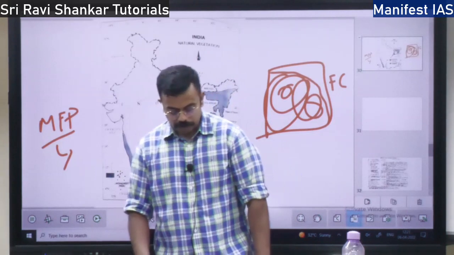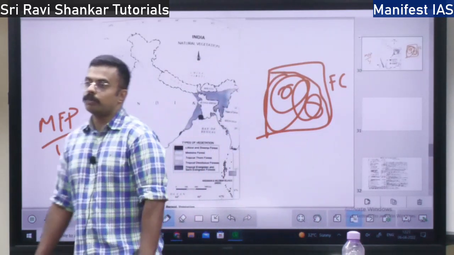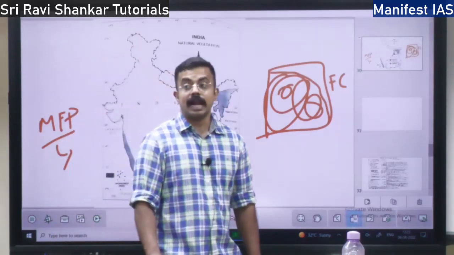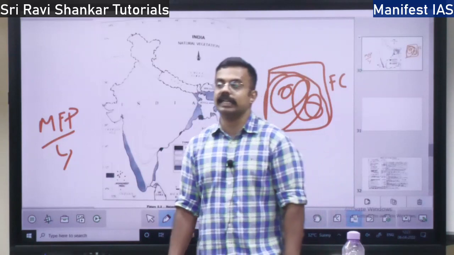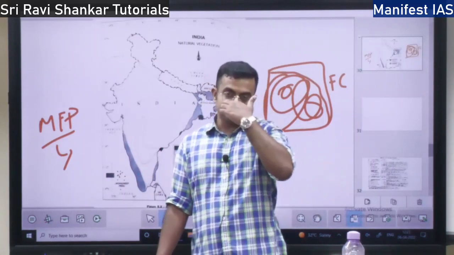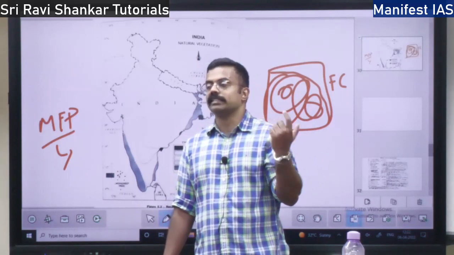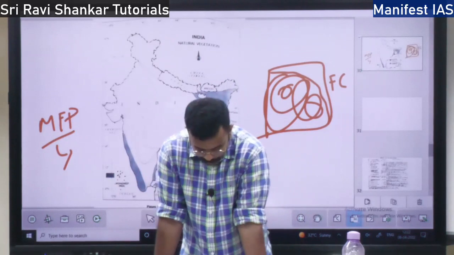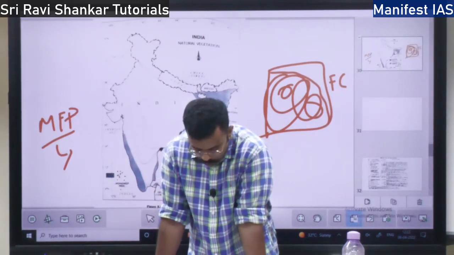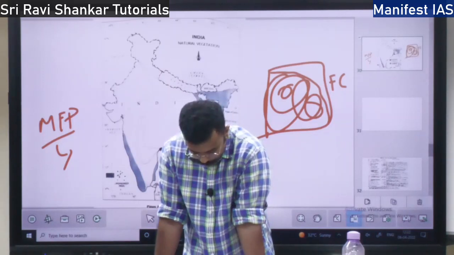If you grow trees in urban areas, on both private and public land, around the road, along the fields, it is called urban social forestry. Then rural social forestry, where you have agroforestry and community forestry.